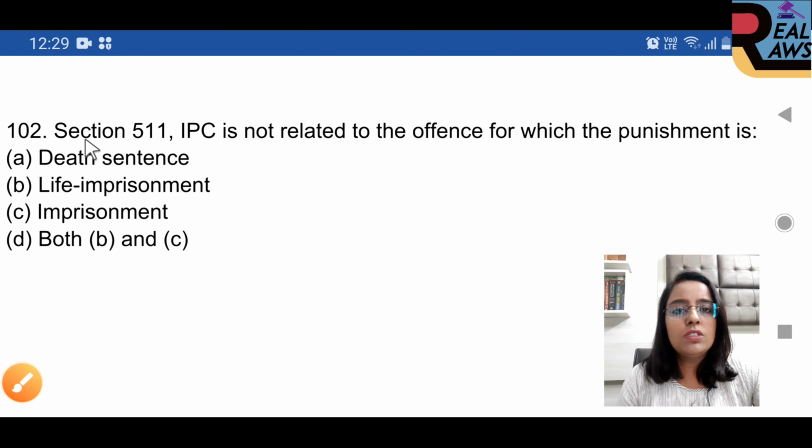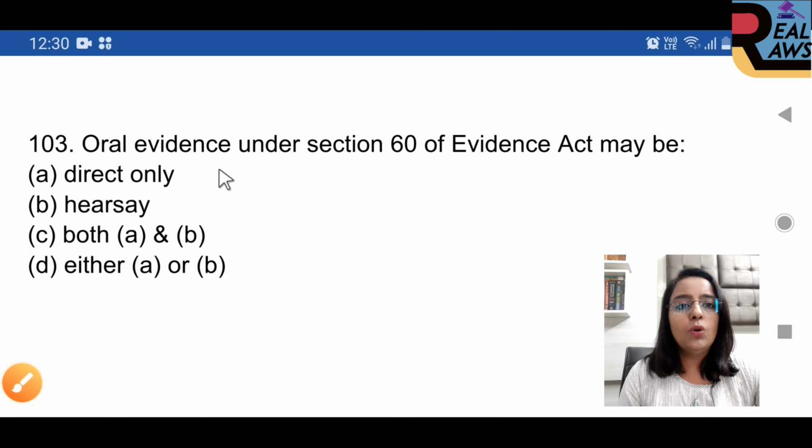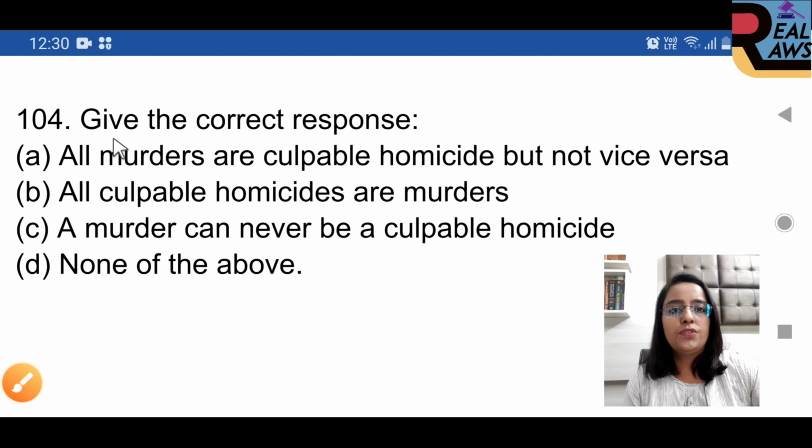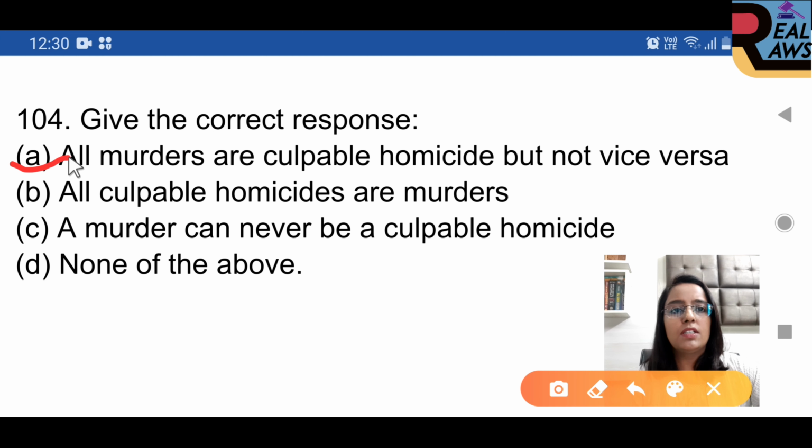Question 102. Section 511 IPC is not related to the offence of which the punishment is, option A is right, death sentence. Question 103. Oral evidence under section 60 of the Evidence Act may be, option A, direct only. Question 104. Give the correct response. Option A is right. All murders are culpable homicide but not vice versa.